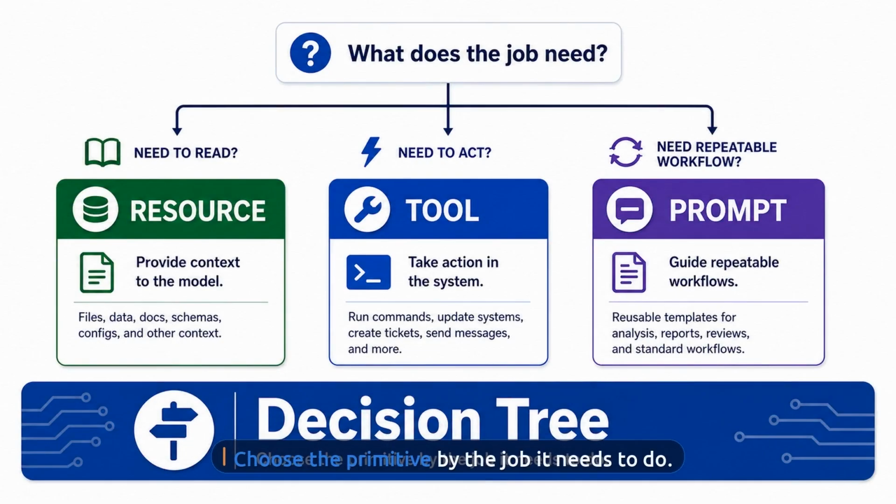So the decision tree is simple. Need to read, use a resource. Need to act, use a tool. Need a repeatable workflow, use a prompt. That one decision tree will clean up a lot of beginner architecture.